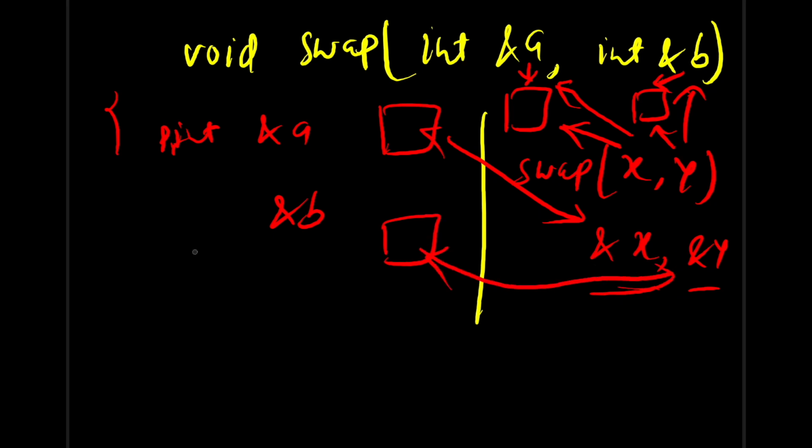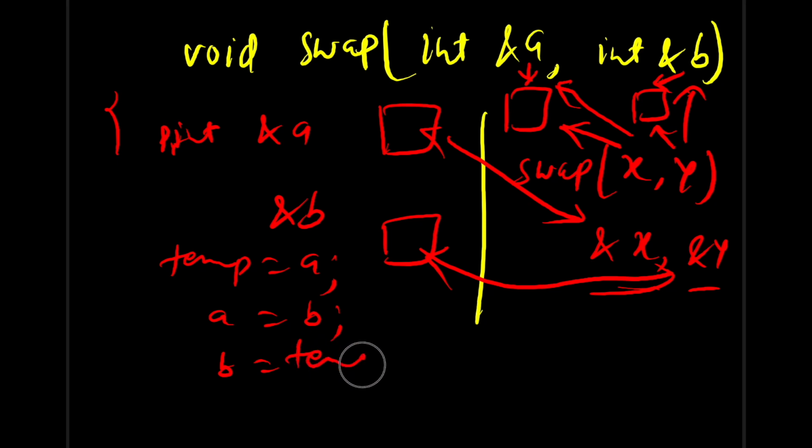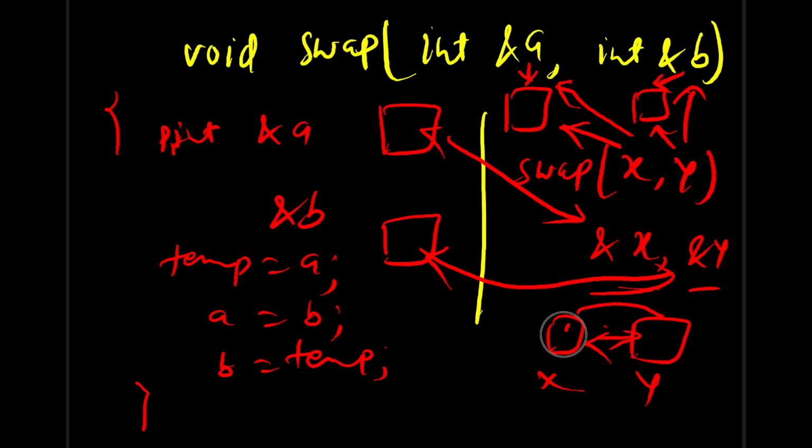So if you are updating the value here, temp equals A you have written here, to swap it we use it like this, right? And you are updating A with B and B equals temp. So these two values will be swapped, right? This is X and this is Y. So now it will be interchanged. If it was 1 and it was 2, now this will contain 2 and this will contain 1 because we have changed these values here.